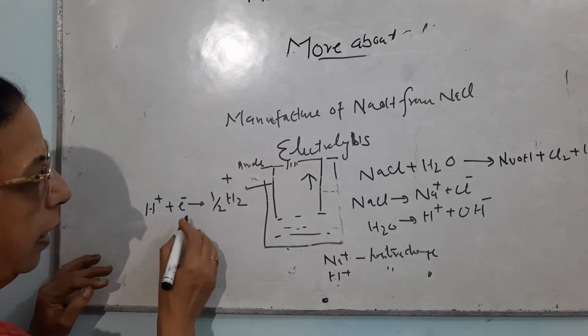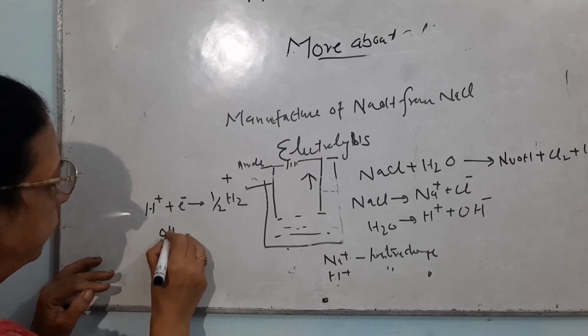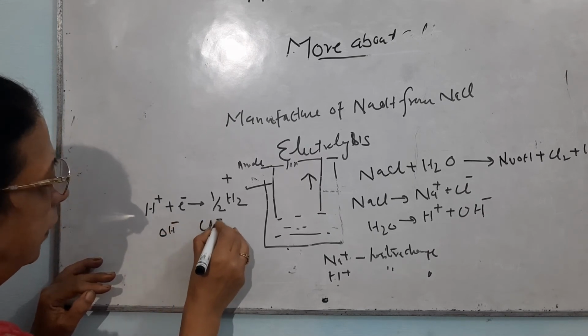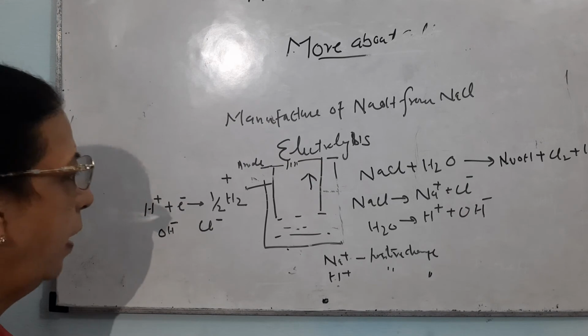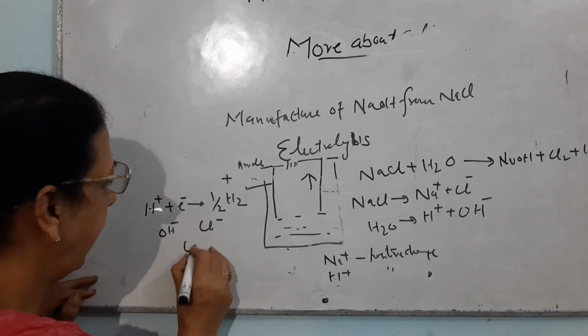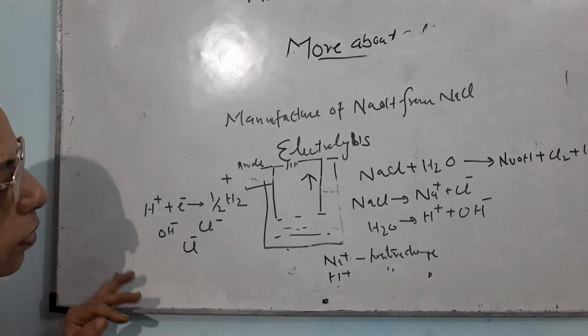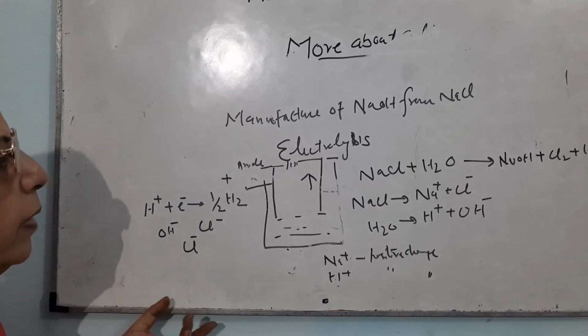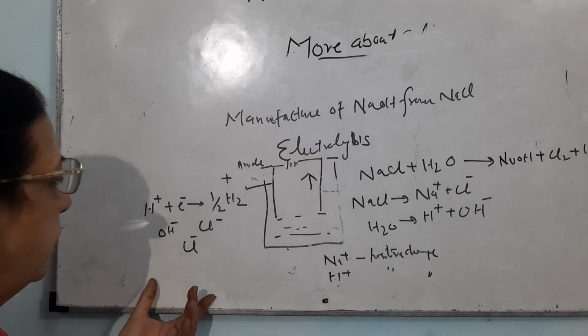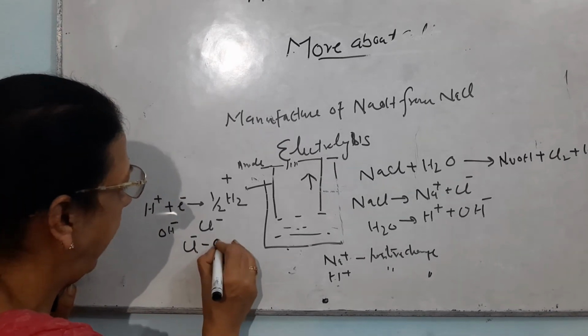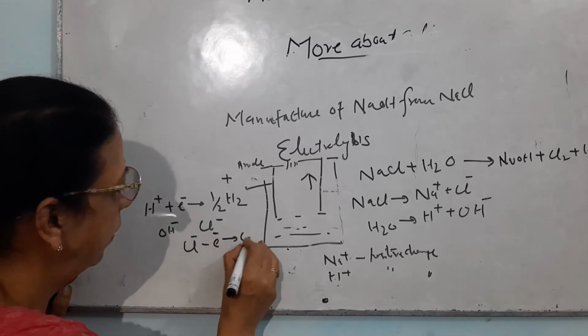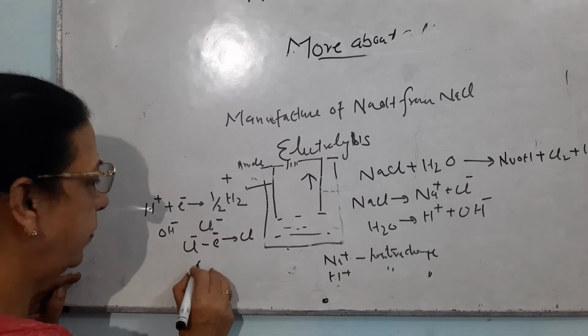Similarly, the hydroxyl ion and chloride ion are both negatively charged, but the success is with the chloride ion. There is a reason why hydrogen and chloride ions succeed, but at this level it is not possible to tell. This chloride ion loses its electron and is converted into Cl.